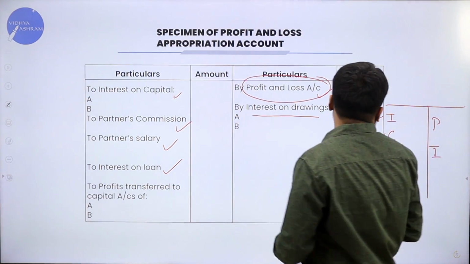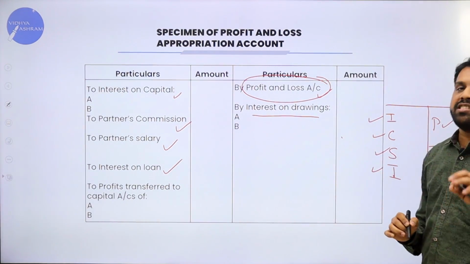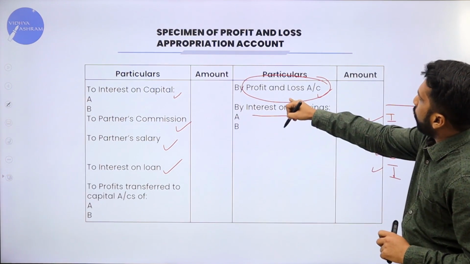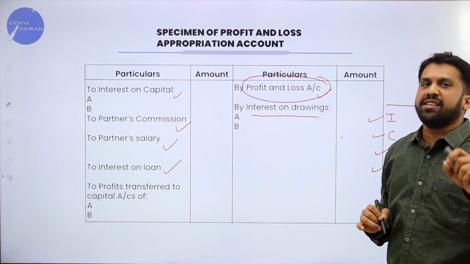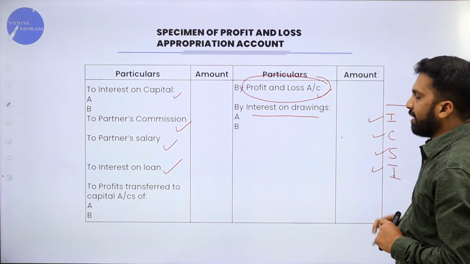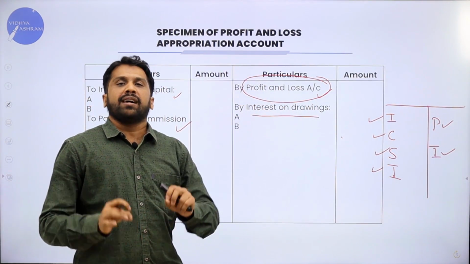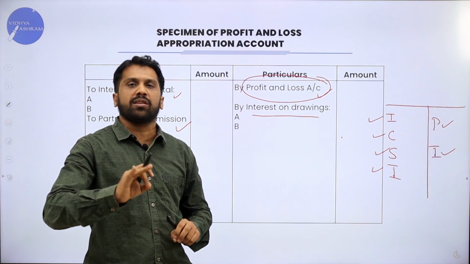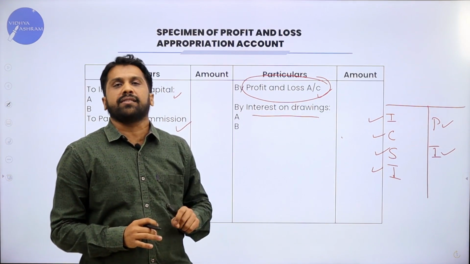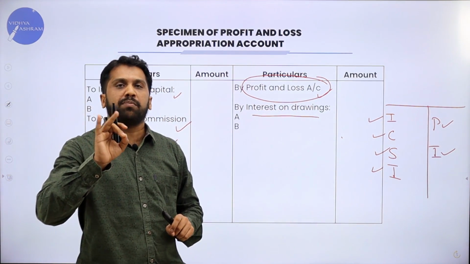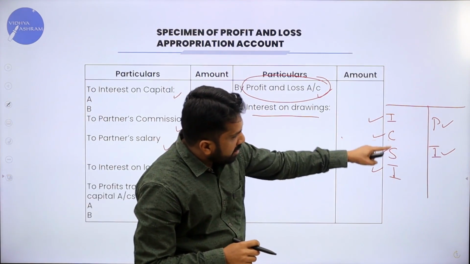Now, credit side. First one is P. What is P? P means profit and loss account. What is I? I means interest on drawings. This is your format. Other than these things, you will not get anything. Clear? Your problem will be included with these things.